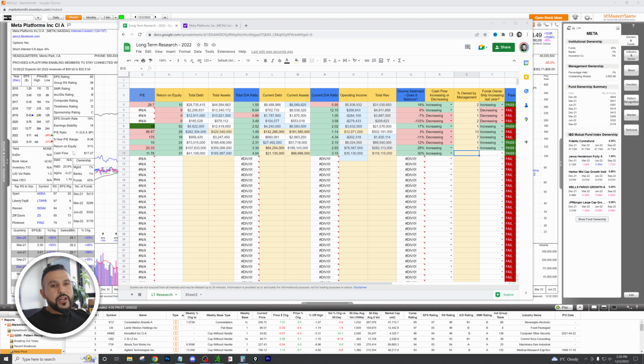Now we want to see what percentage is owned by management. And in order to do that, we're going to jump right here to MarketSmith, take a look, and we see management owns about 1%. So this is pretty normal across the board. We can see the numbers right here. Management is owning about 1% almost every time.